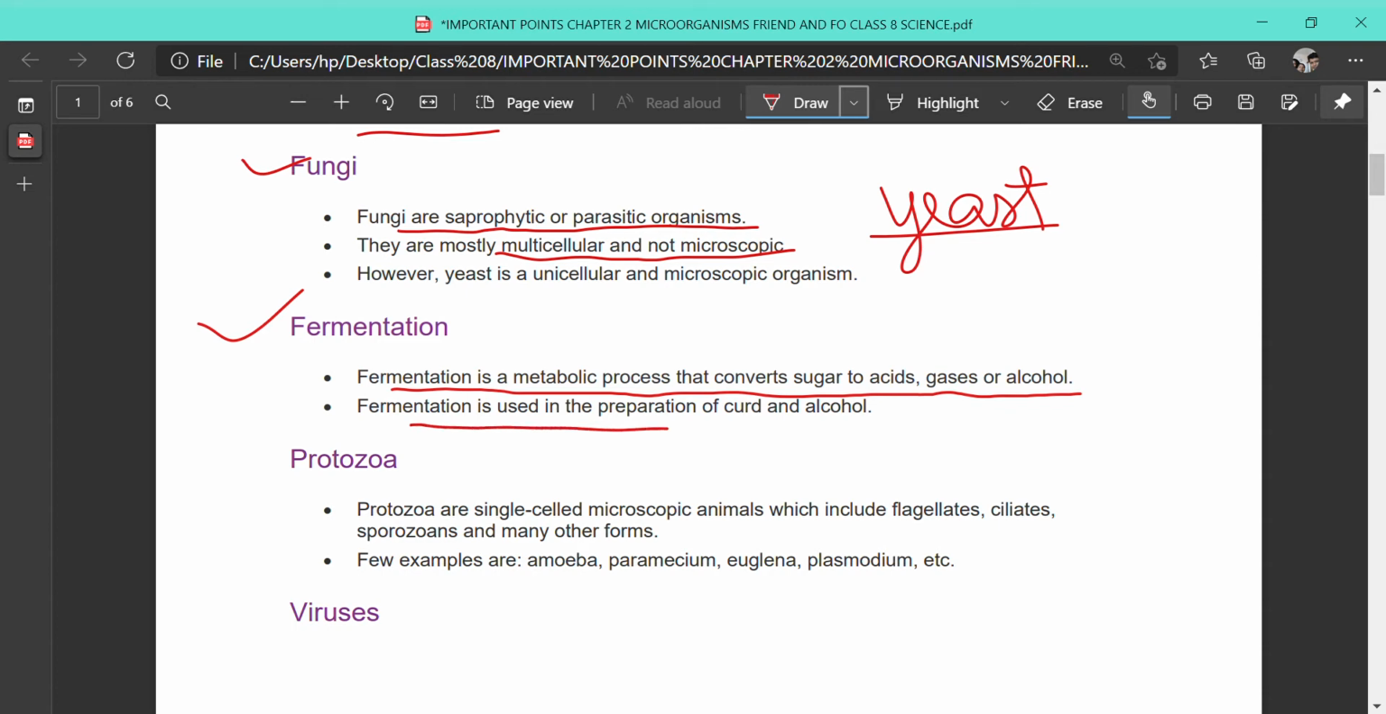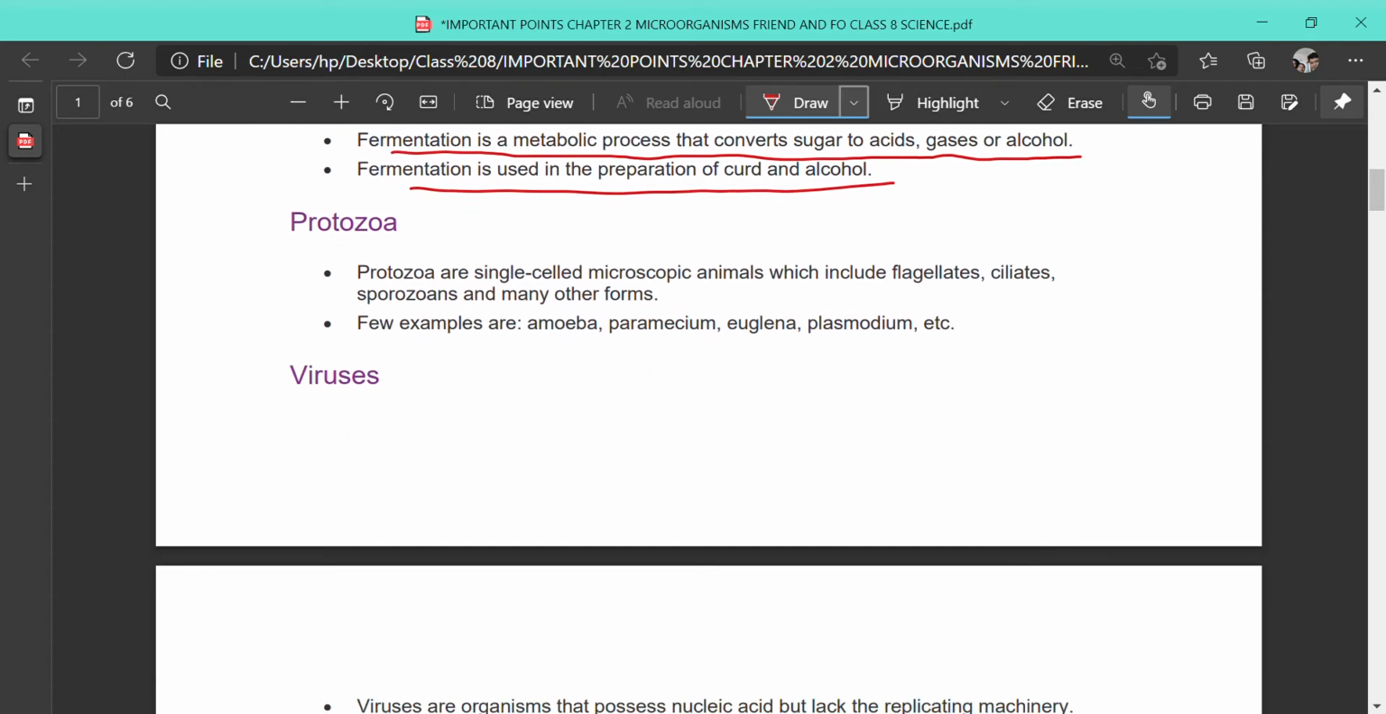Fermentation is used in the preparation of curd and alcohol. So mainly this fermentation process is used in the industries for curd and also for the preparation of alcohol. Next category of microorganism is protozoa.